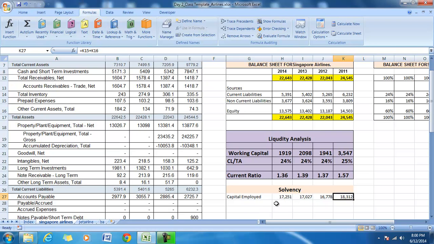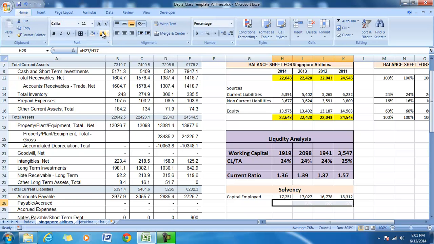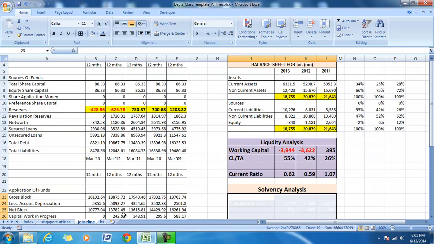So we can see that the capital employed of Singapore Airlines has been increasing in the last 3 years. In the process, we can also observe that 76% of the assets of Singapore Airlines are financed by the capital employed, and all through the 4 years the capital employed, or in other words the long-term source, has contributed to the extent of more than 75% of the total assets. Let us see what is happening in Jet Airways.